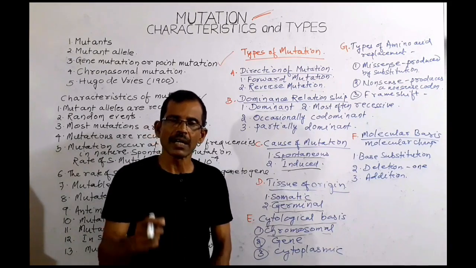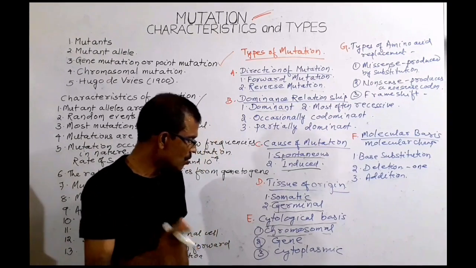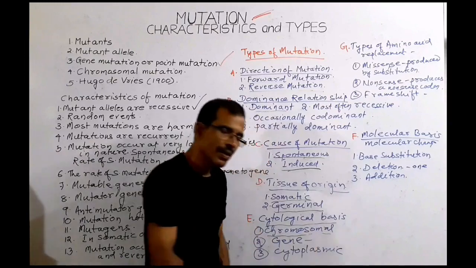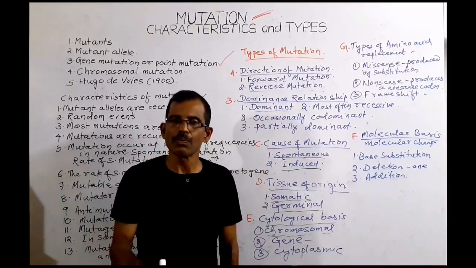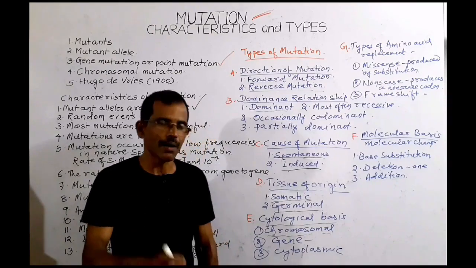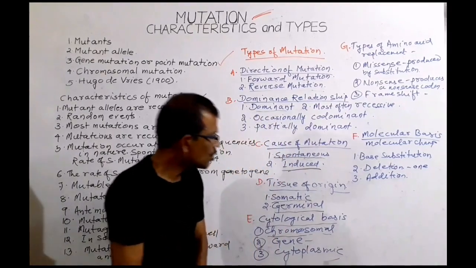The mutation that occurs due to a change in the base sequence of a gene is known as gene mutation. The mutation that occurs in the genetic material of chloroplast and mitochondria is known as cytoplasmic mutation.